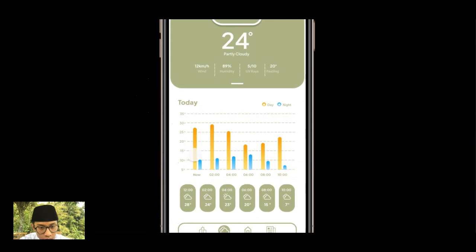Like now it is 28 and the night is 10 Celsius, and at 2 p.m. it is 29 and the night is 11.